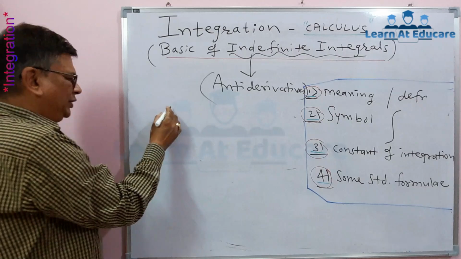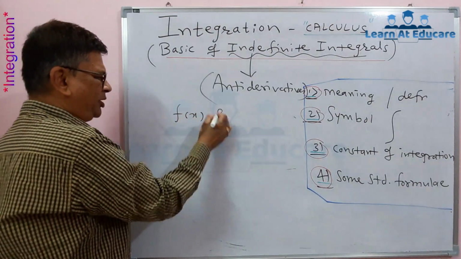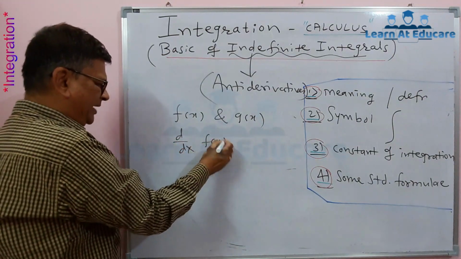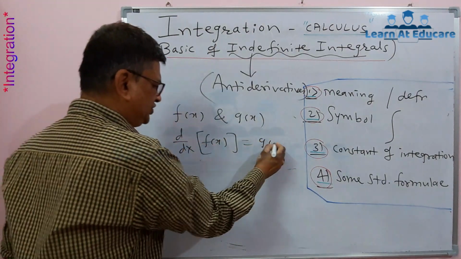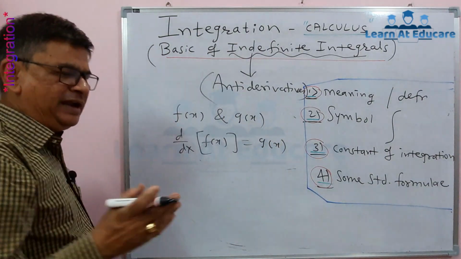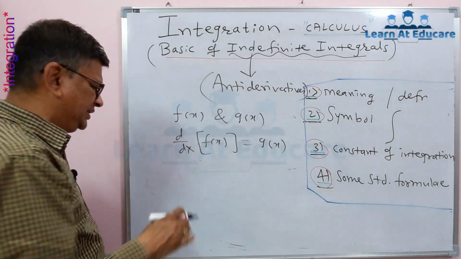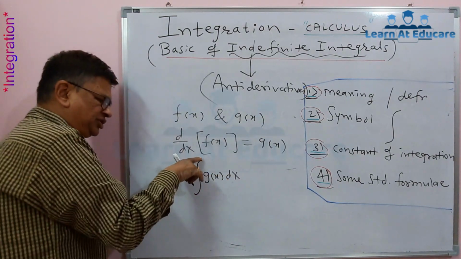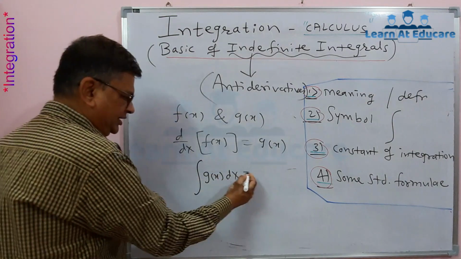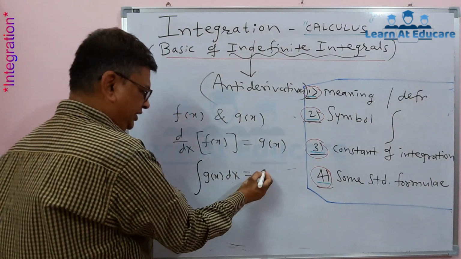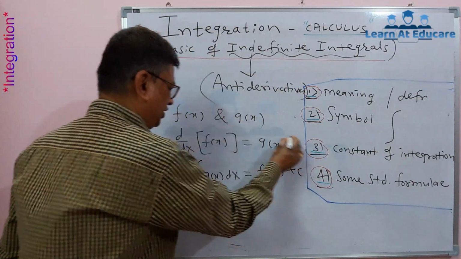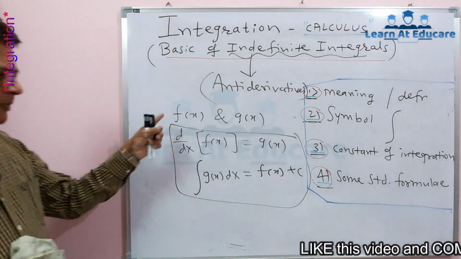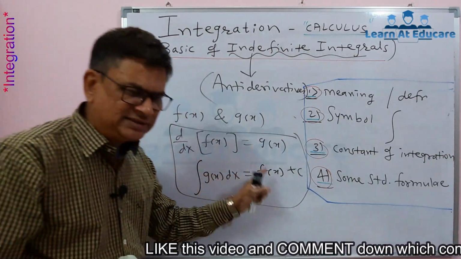What is meant by antiderivatives? Suppose there are two functions f of x and g of x, and suppose the derivative of f(x) with respect to x is g(x). Then the antiderivative concept means the reverse is integration, and that is written like this: integration of g(x) dx, this is the symbol for integration, and this dx means with respect to x, is equal to f(x) plus c. So this is simply the definition of integration. If the derivative of f(x) is g(x), then the integration of g(x) is f(x).